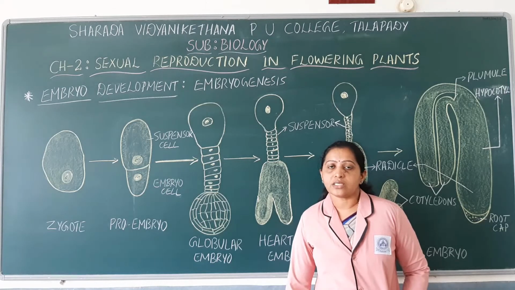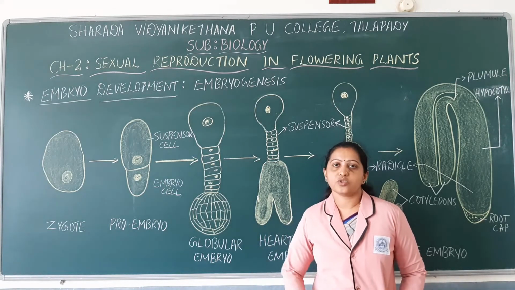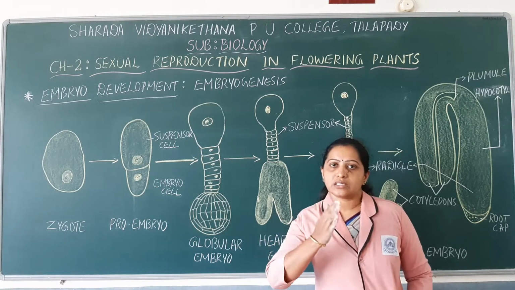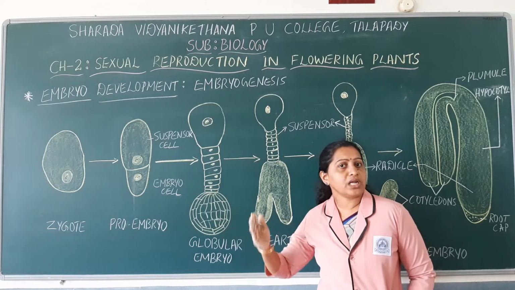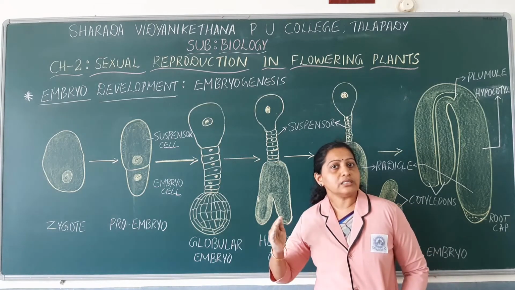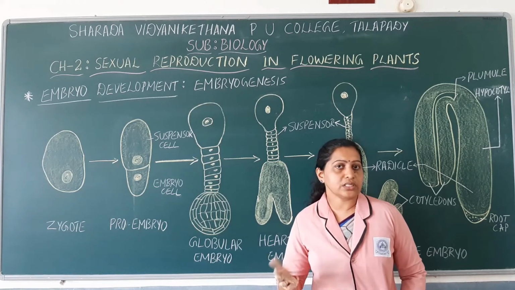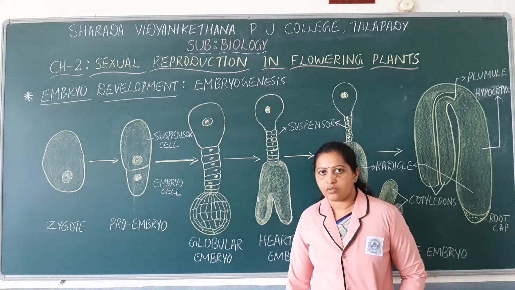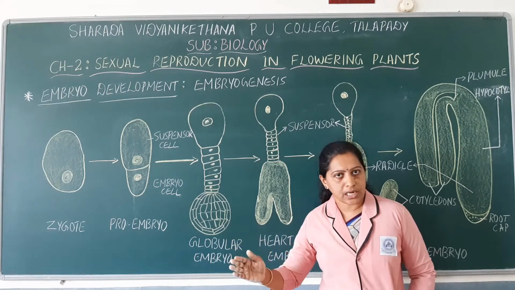Now let us see what those stages of embryogenesis are. During embryogenesis, the zygote undergoes continuous cell division, and what type of cell division occurs here? The type of cell division that occurs here is mitosis. Mitosis is equational division. So the zygote undergoes continuous cell division.